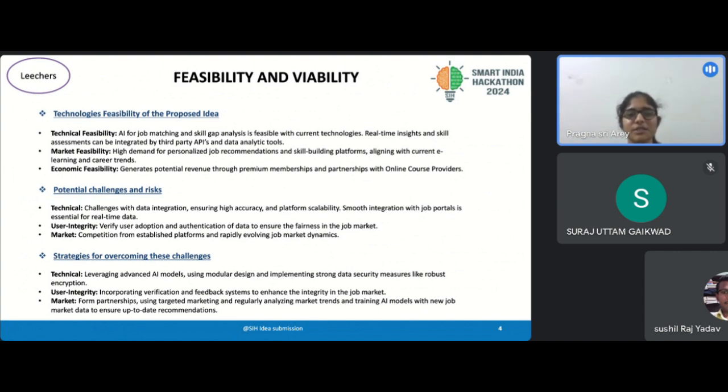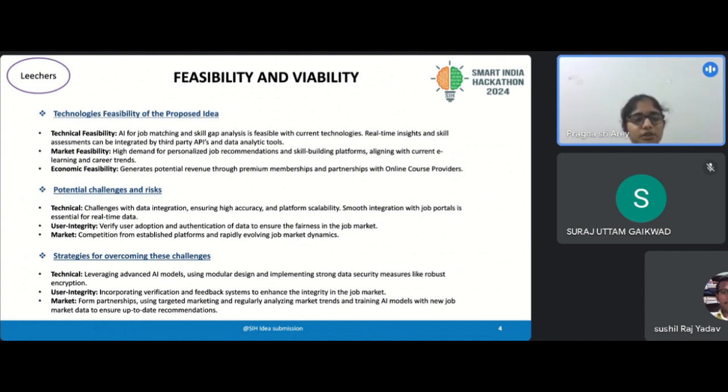Now let's dive into the feasibility and viability. In terms of the technical feasibility, with the current technologies, we can assess candidate skills, identify gaps, and recommend jobs. This technology is feasible with existing ML models and libraries. By integrating third-party APIs and data analytic tools, the platform can provide real-time insights on job trends.